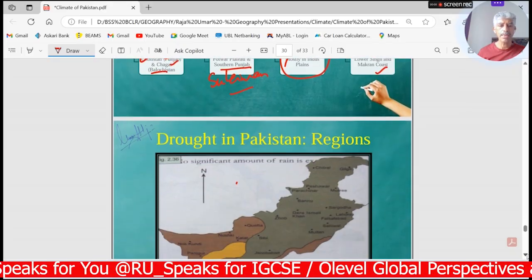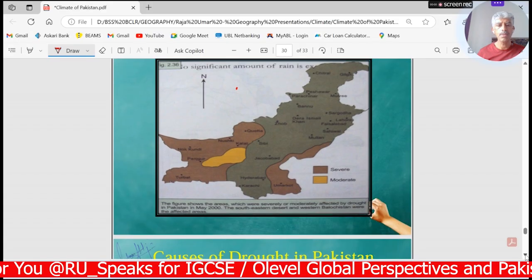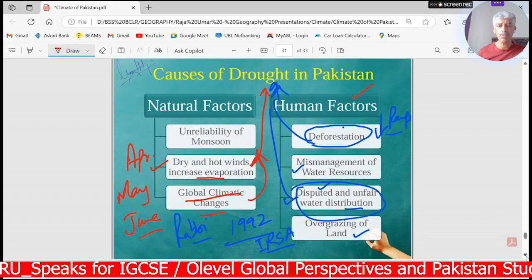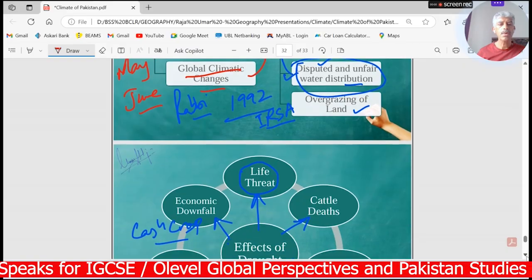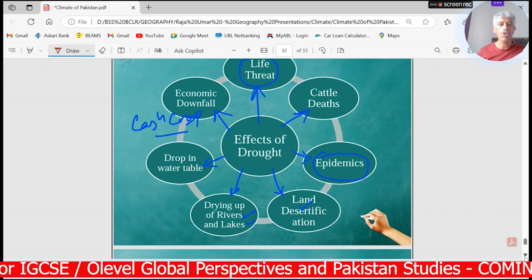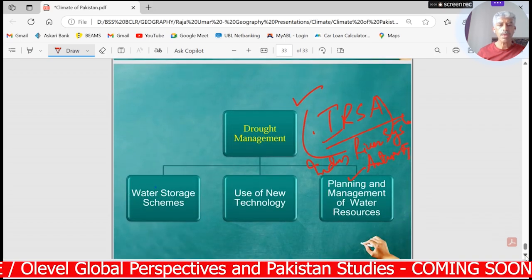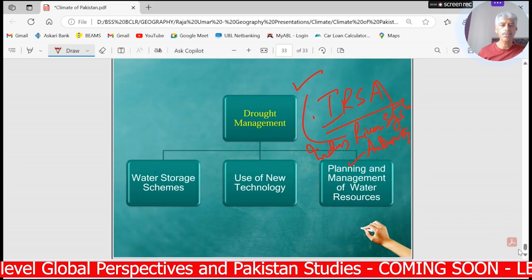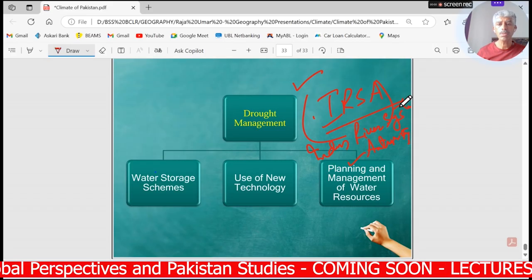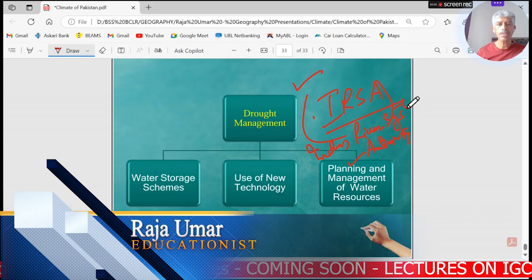Then the map showing the drought affected areas of Pakistan, and certain causes of droughts, the natural factors and the human factors, and the effects of drought on human lives, the country's economy, agriculture and industry. And in the end, we have certain points related to drought management. This was our today's topic: drought, causes, effects, and drought management.